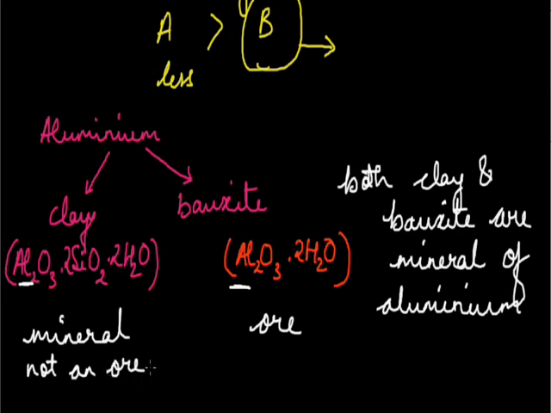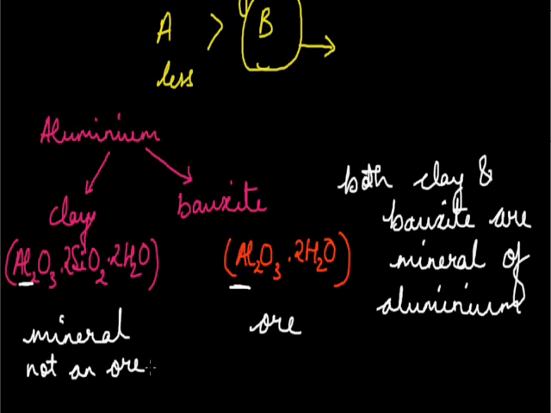So here we compare the amount of aluminium we are getting plus the profit we are getting and the convenience for us for extracting aluminium. Okay. So this was an example to differentiate between a mineral and an ore. Okay. Now starting of metallurgy, we have already introduced the terms mineral and ores.